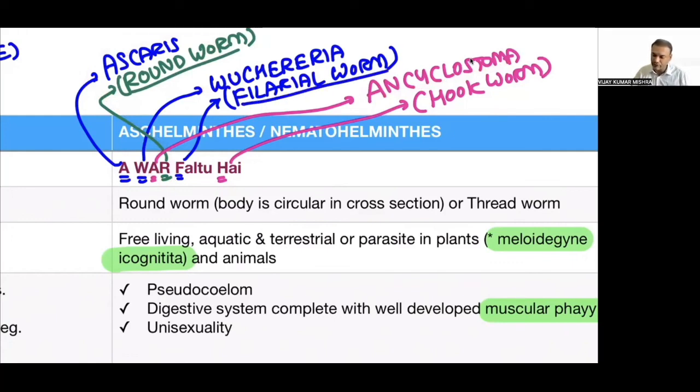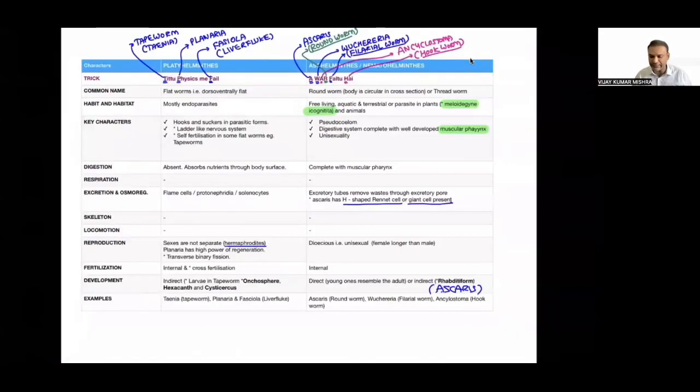Okay. So it should be very, very clear to you, everybody. Second name is underlined and it is in the bracket as well. Faltu means filarial worm. Hai means hookworm. And A means Ancylostoma. So there are only 3 examples actually. But 6 names you have to remember, because each example has been given a second name, which is a common name. So I hope this particular part and this particular video is very, very clear to you.